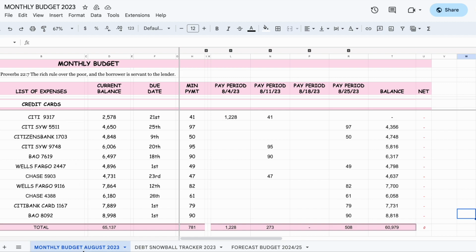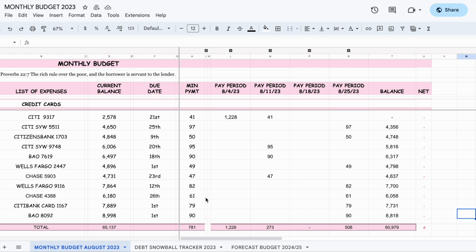So here we're going to start with the monthly budget, August 2023. So this is for August. What I did here, I listed the credit cards based on the promotional expiration date, the due date. The date is not here. You'll see that on the next tab, the debt snowball tracker. And then the minimum payment and the month. So this is going to be updated every month.